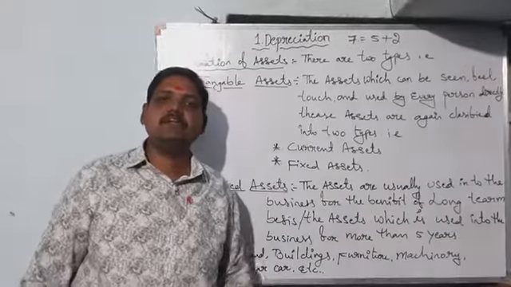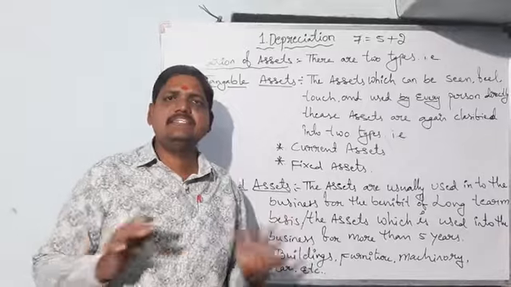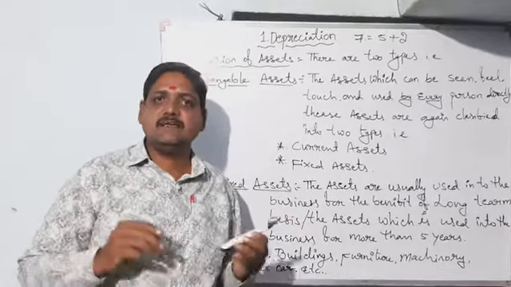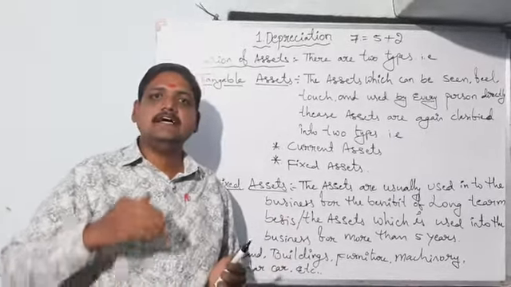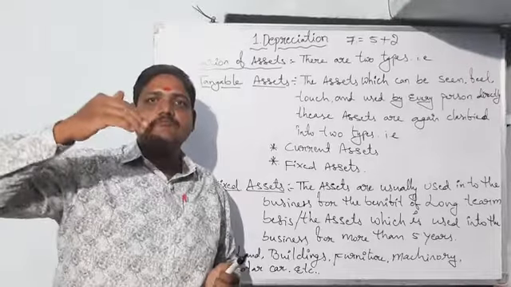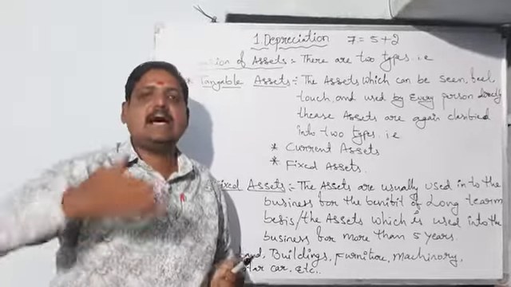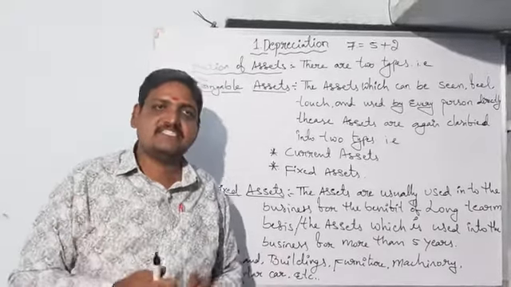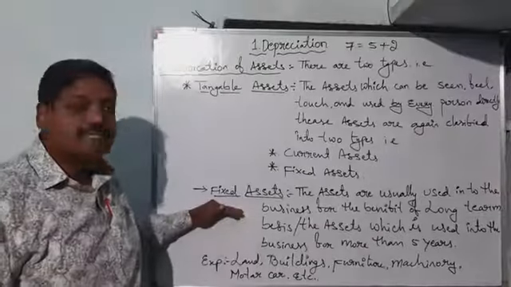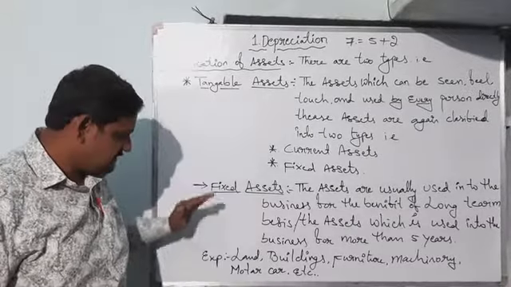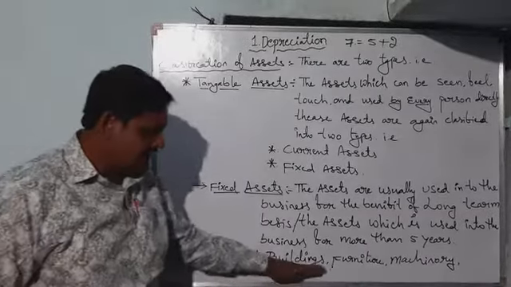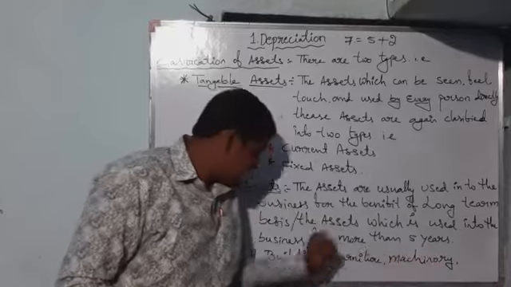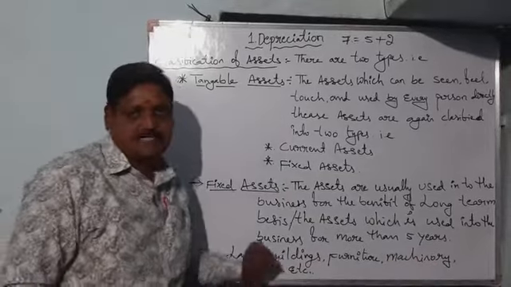In business organizations, some assets are used for 5 years or more than 5 years. That type of assets are called fixed assets. For example, land, buildings, furniture, machinery, motor car, etc.